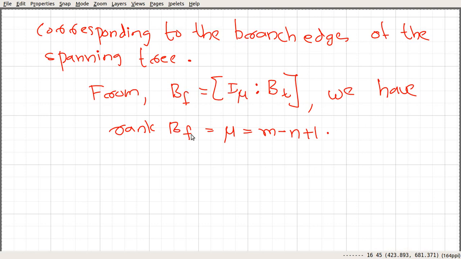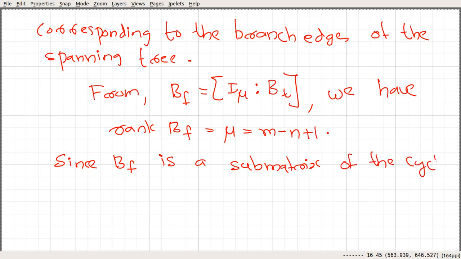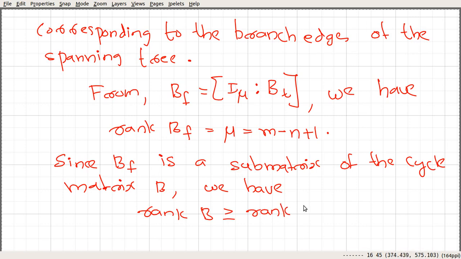And we know that B sub f is a submatrix of the cycle matrix B. Since B sub f is a submatrix of the cycle matrix B, we have the rank of B is greater than or equal to the rank of B sub f, which is exactly equal to m minus n plus 1.